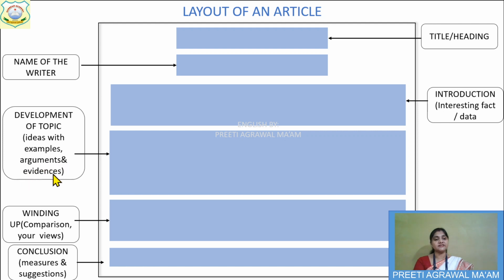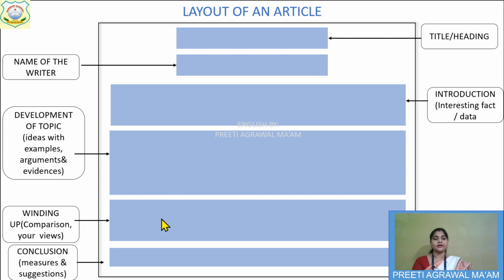And evidences. Evidences means again the facts, the examples, which everyone who is reading may believe. So in this second paragraph, you can include all these points, and that will be the development of your topic.